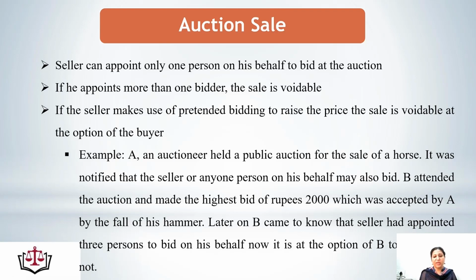Later on, B came to know that the seller had appointed three persons to bid on his behalf. Now it is at the option of B to perform the contract or not. As said, the seller can appoint only one person or can bid himself. If he appoints more than one person to bid in an auction sale, this auction sale becomes a voidable contract.